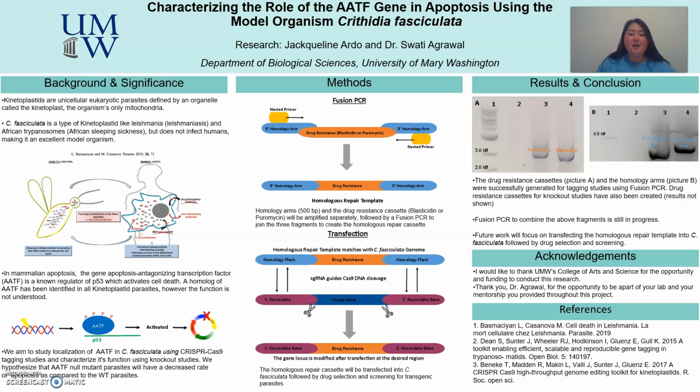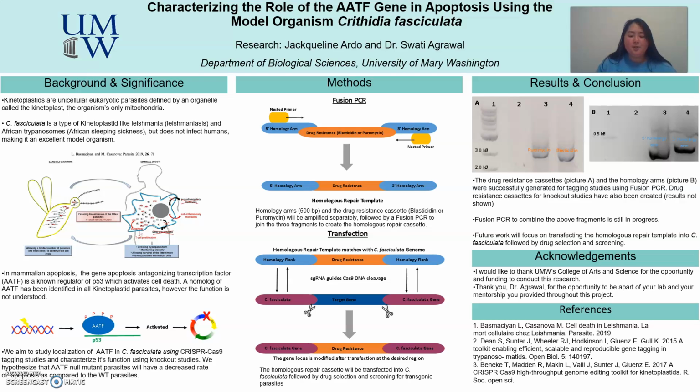CRISPR-Cas9 is used to understand the function of the gene through deleting or tagging. Deleting or knocking out the gene through CRISPR-Cas9 helps to understand what the absence of the gene does to the organism. Tagging the gene with CRISPR-Cas9 is used to understand the localization of the protein coded by the gene.